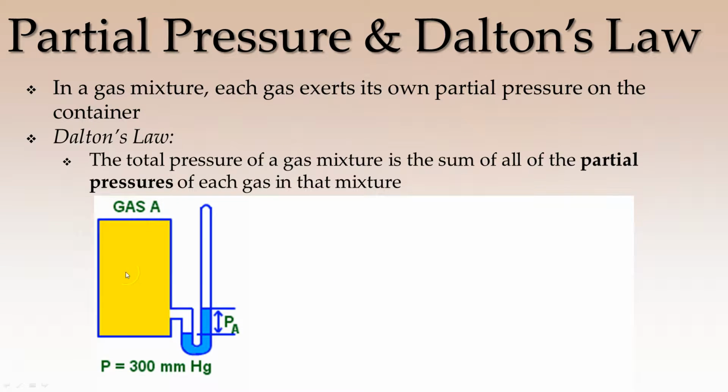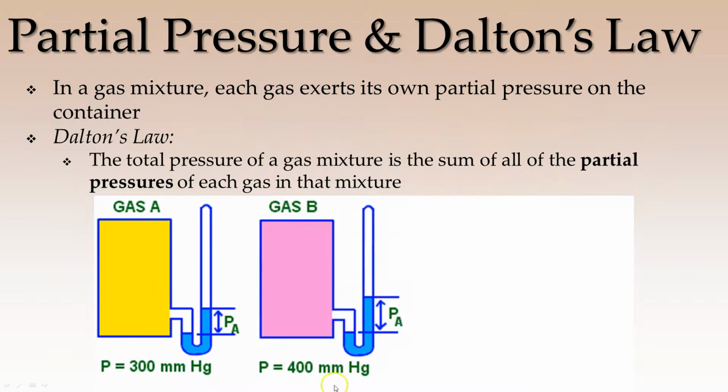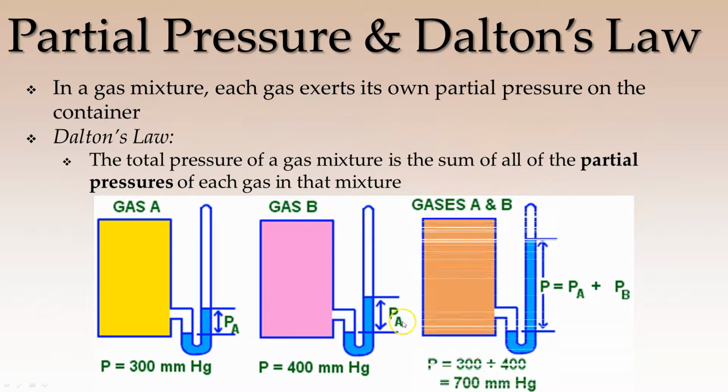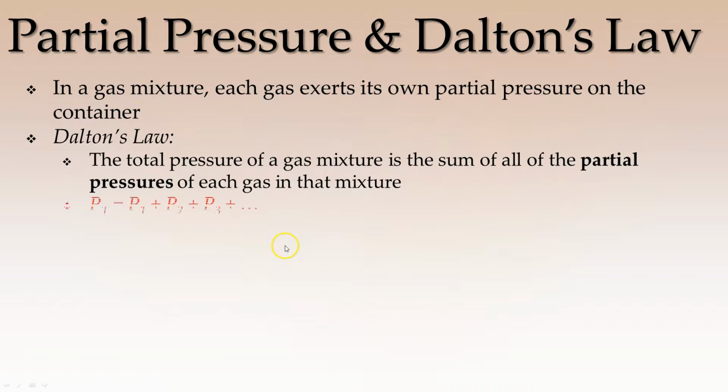Here we have a sample. Gas A is going to be exerting a pressure on this manometer of 300 millimeters of mercury. Gas B is 400 millimeters of mercury. If we were to combine gas A and gas B together, Dalton's Law says it's going to be the sum. 300 plus 400 is going to give you 700 millimeters of mercury, and that's what we see here. The manometer is pushed higher here because it's a combination of both A and B.